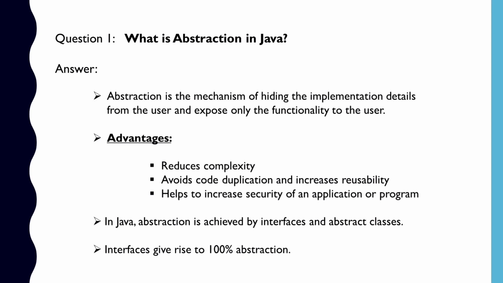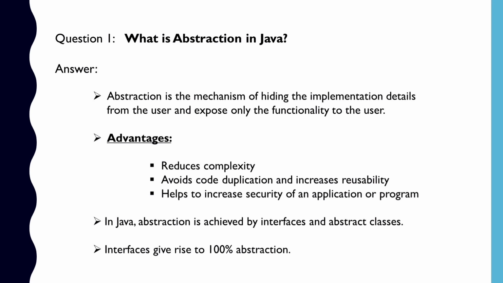There are several advantages of abstraction. Firstly, abstraction reduces the programming efforts and thus reduces the complexity. An end user using some application need not be concerned about how a particular feature is being implemented. He or she can just use the features whenever required. Secondly, abstraction helps to avoid code duplication and it also increases reusability.